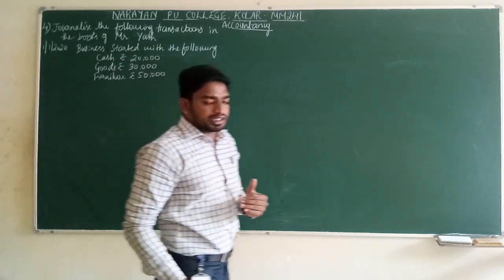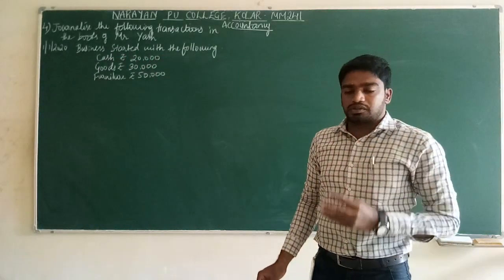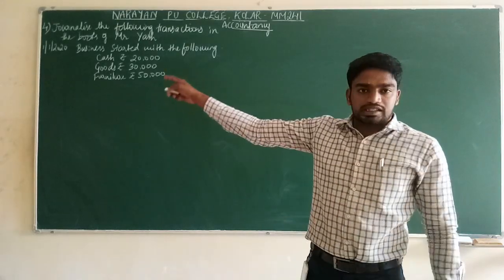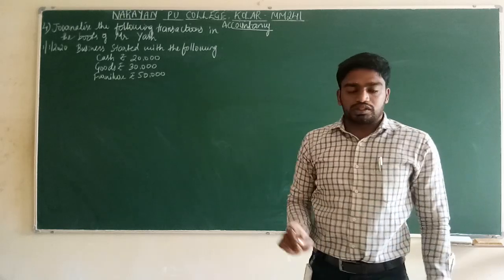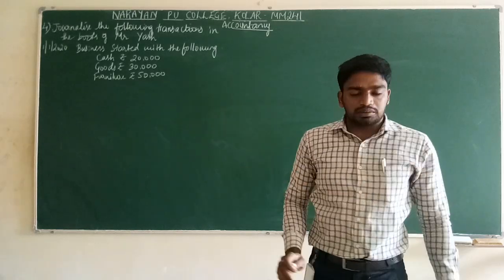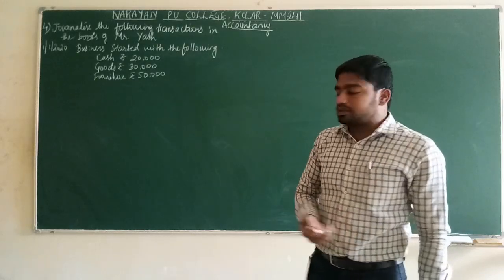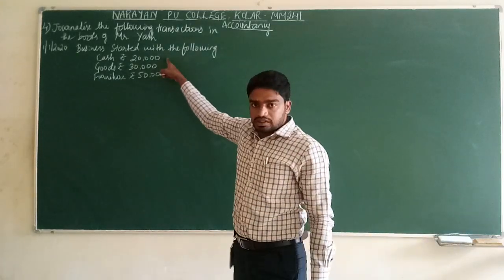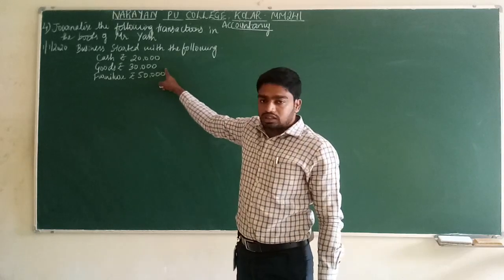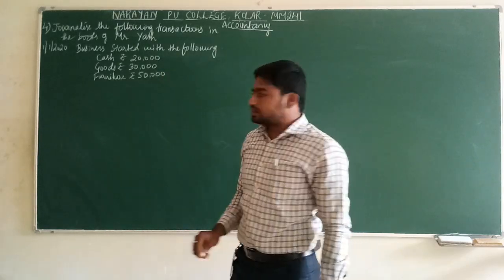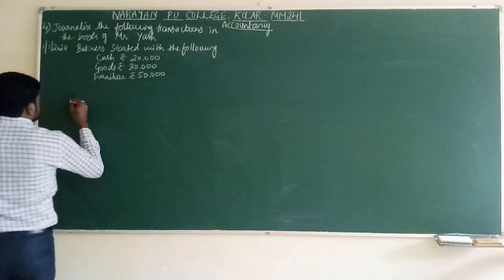Here Mr. H is bringing 3 items to the business when he started the business. On which date is he starting? On 1/1/2020. He is starting the business with the following items. What are the things he is bringing to the business? He is bringing cash rupees 20,000, goods rupees 30,000 and furniture for rupees 50,000 towards the business.